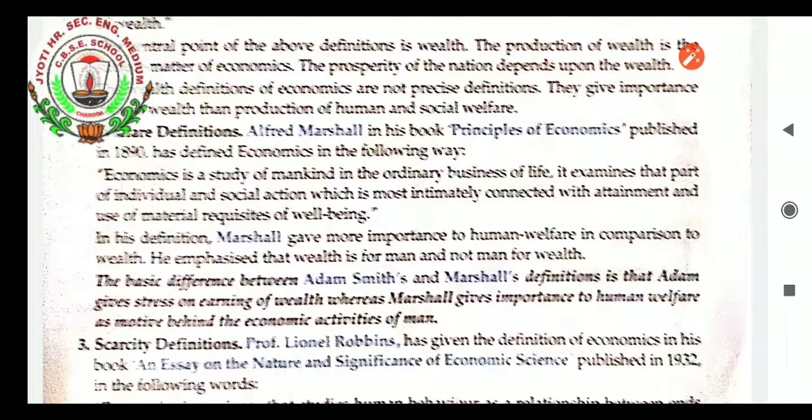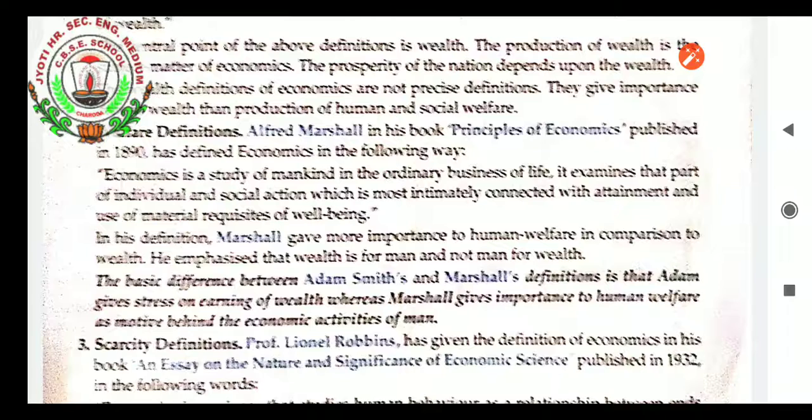In his definition, Marshall gave more importance to human welfare in comparison to wealth. Why? Because he said that first of all, things are needed for the living of the people. After the earning is good and they are able to fulfill their needs and wants, only then can they think about wealth formation. So the welfare definition concentrates on the economic welfare of one and all.